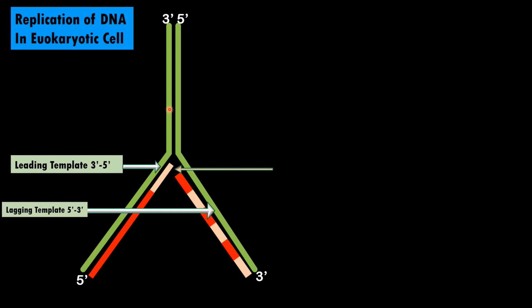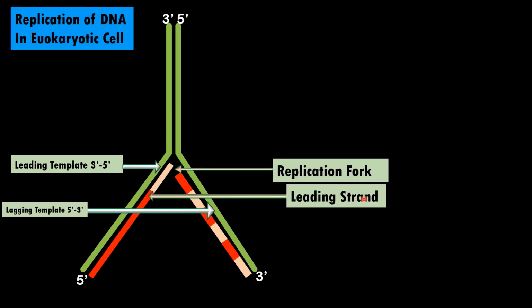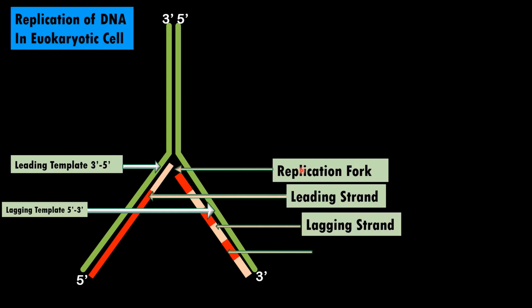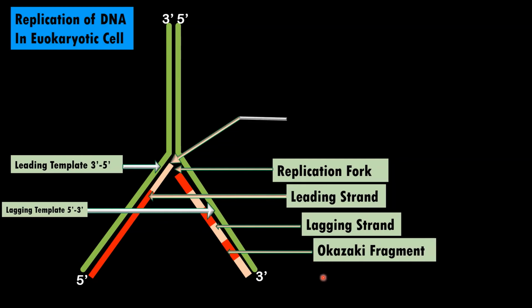Based on the structure of this leading template and lagging template, we have the leading strand and lagging strand. This is a replication fork. The lagging strand is formed by segments called Okazaki fragments, and the initial part of the replication starts with the formation of a primer. So this is a primer. Students, we are going to learn all these terms one by one in the latter part of this video.